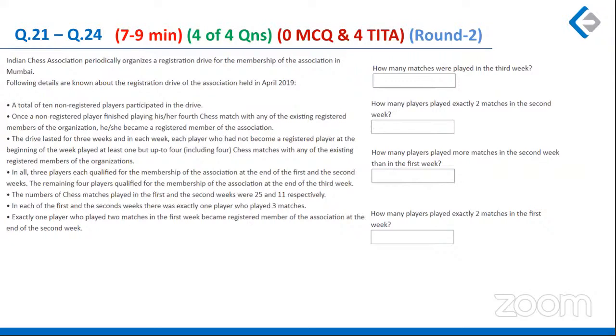So there were 3 sets of 4 questions each and 2 sets of 6 questions each. Out of the sets which had 6 questions, one was difficult and one was moderate to difficult, and one was, you can say, easy or easy to moderate. And this was again easy to moderate.